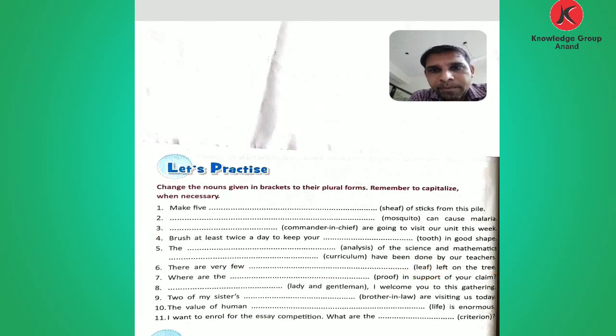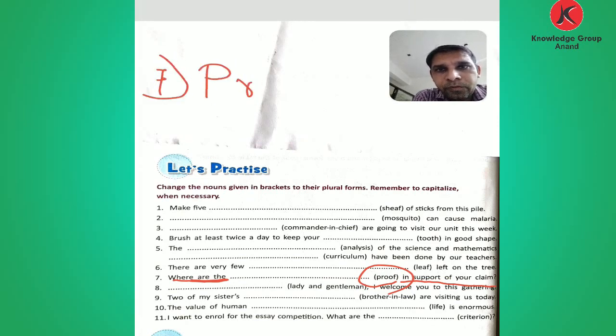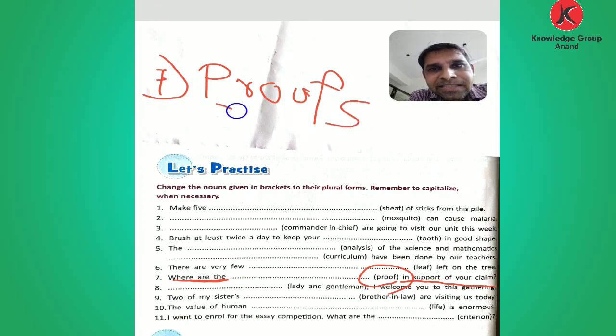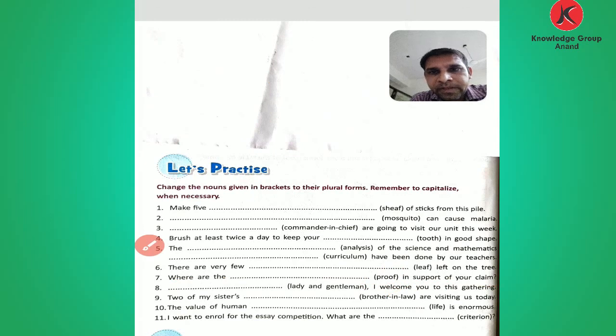Now comes number 7. In number 7, what is the question? Where are the blank in support of your claim? So what do you write here? Given the proof. So in number 7, proof is the singular form, but we need to write the plural form of this proof. So only add S and make it the plural of proof. Okay, and this is the answer of number 7. Now comes number 8.